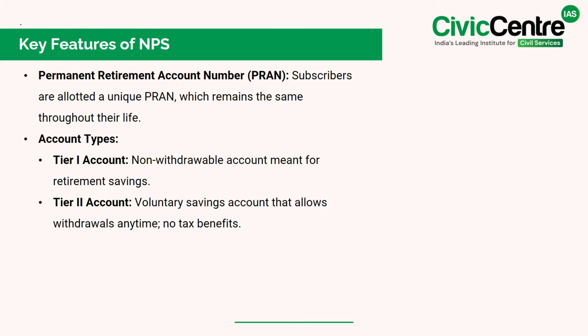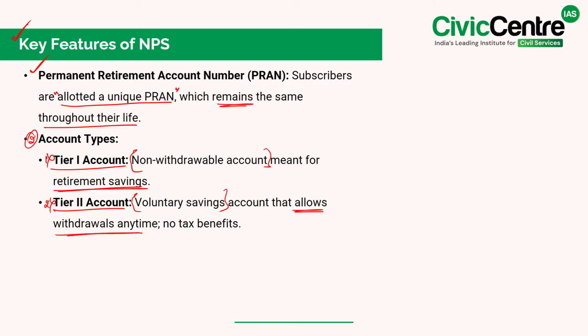Now, let's discuss some of the key features of the National Pension System. See, when you enroll in the system, you are allotted a permanent retirement account number which remains the same throughout your lifetime, regardless of job changes or relocations. Now, there are two types of accounts under this NPS. Tier 1 account, this is a non-withdrawable account meant specifically for retirement savings. The second, the Tier 2 account, this is a voluntary savings account that allows you to withdraw money anytime but does not offer the tax benefits.